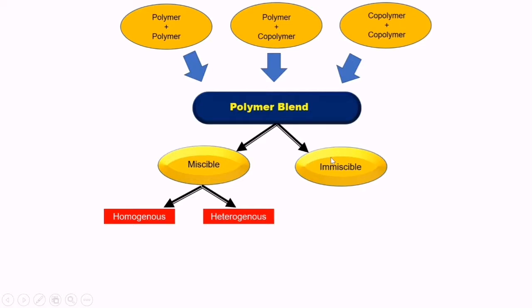But if you see the commercial application of polymer blends, most polymer blends are immiscible, and they are used in field applications even though they have an unstable phase. So this immiscible polymer blend requires treatment to go from immiscible to miscible.